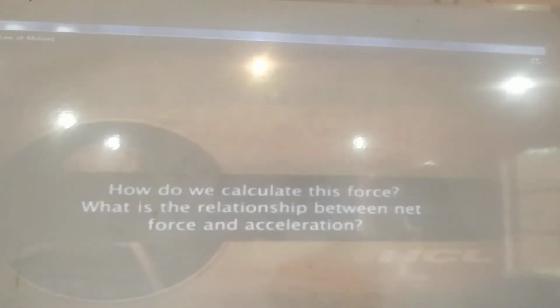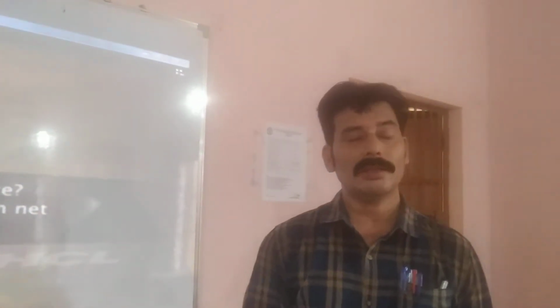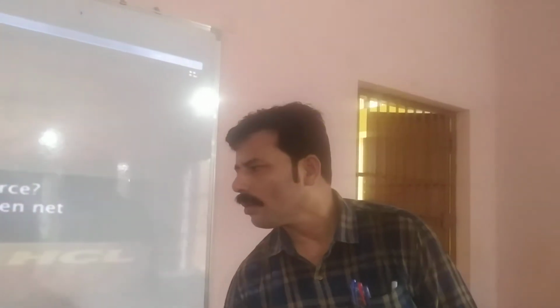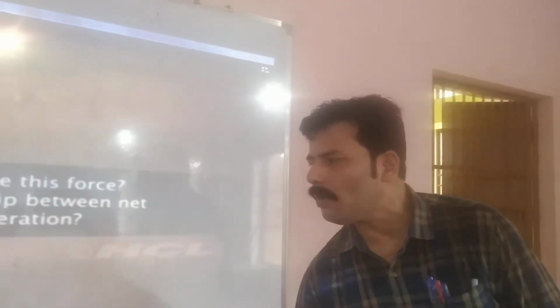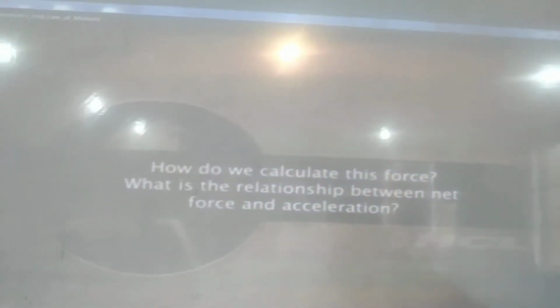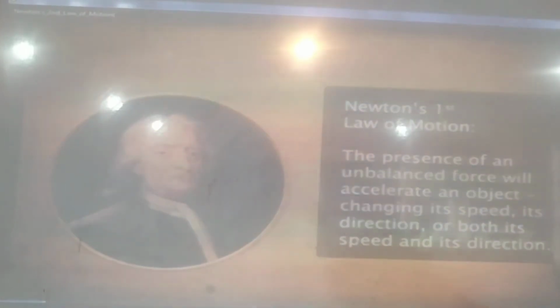We know how we calculate this force. When we apply a force on a particular thing, two things come into effect. While hitting a tennis ball and while hitting a cricket ball, we know that force comes into effect.